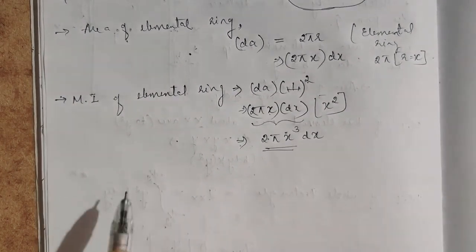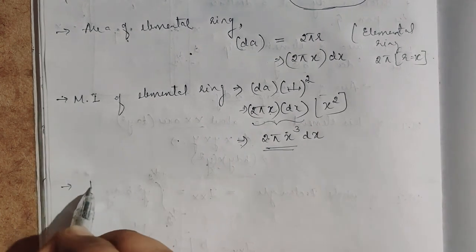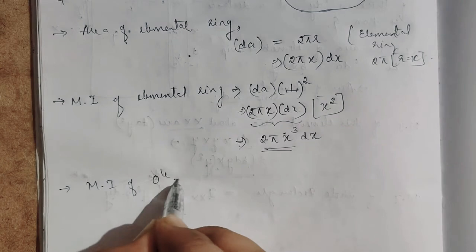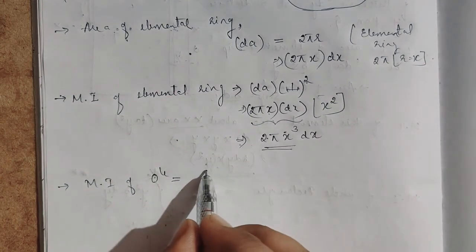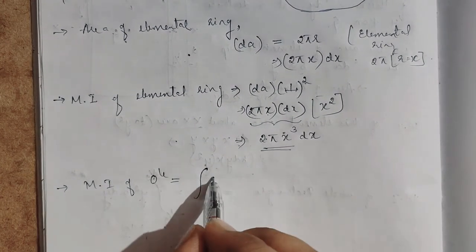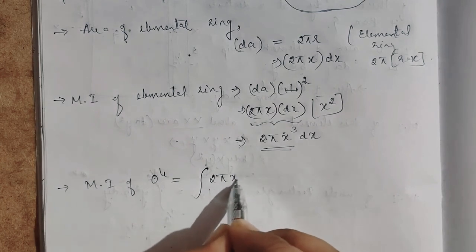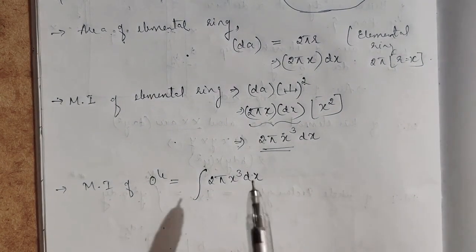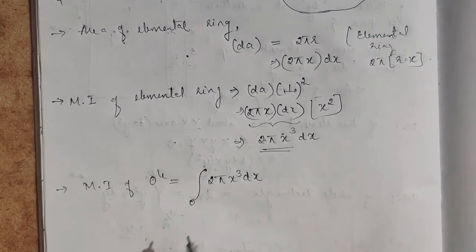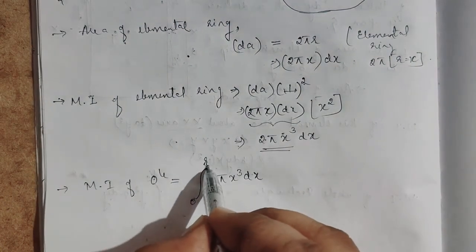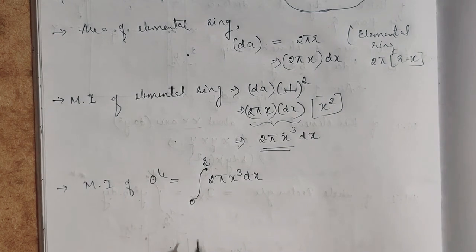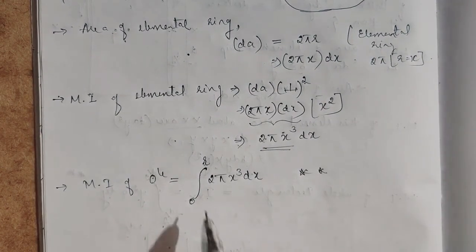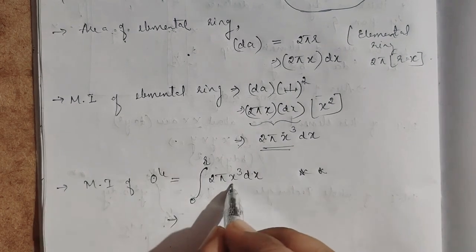What we want is the moment of inertia for the whole circle. We just have to integrate 2 pi x cube dx, from 0 to r, and this is the key point here, with respect to x.